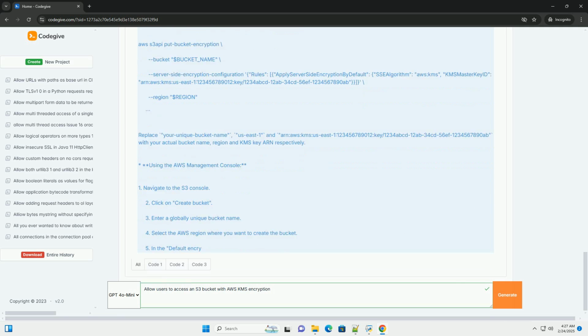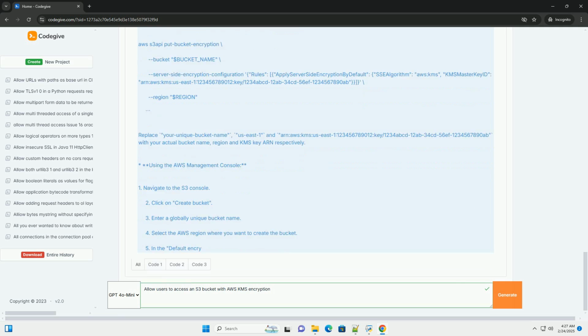Upload a file to S3. Download the file from S3. Verify encryption. Check the S3 object metadata using the AWS CLI or console. You should see the SSE algorithm set to AWS KMS and the KMS key ID set to your KMS key ID. Look for the ServerSideEncryption, SSEKMSKeyId, and encryption fields in the output. If you can successfully upload and download the file without errors, and the object is encrypted with your KMS key, then the configuration is working correctly.